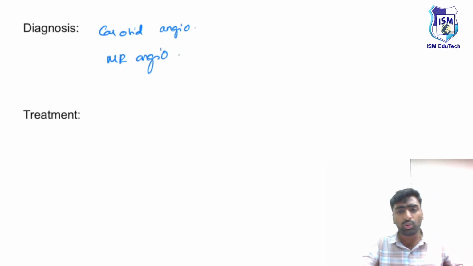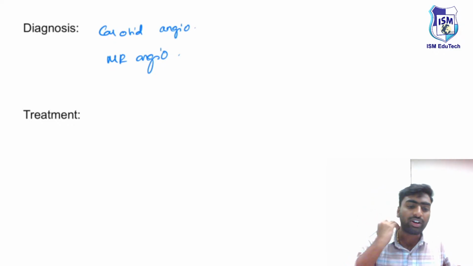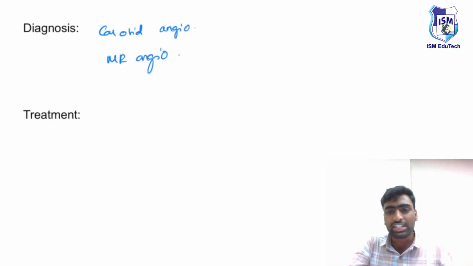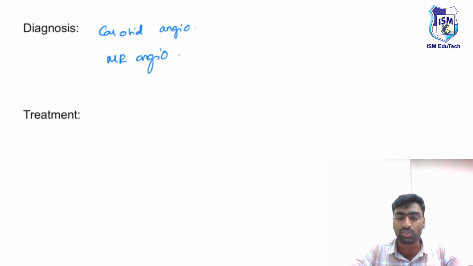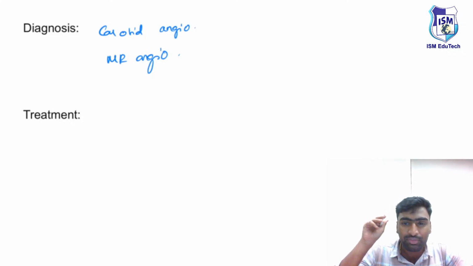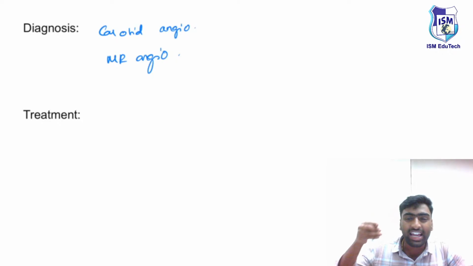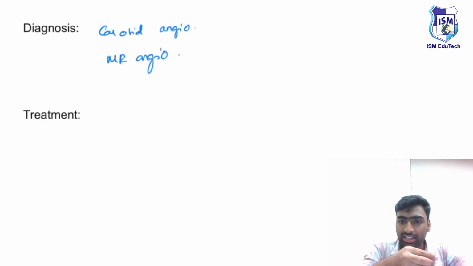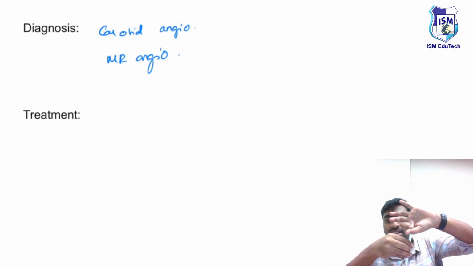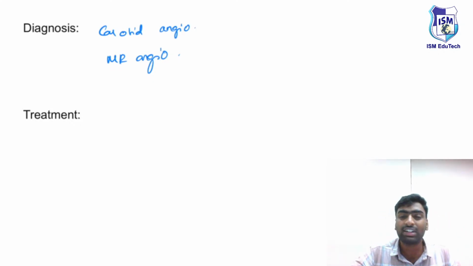And what do we need to do now? Will you live like this? No, we cannot live like this. So for this, we'll do some management. Now we have advanced technology. So we'll go with carotid angiography. We'll put our probe and go inside the vessels and we'll ablate it.